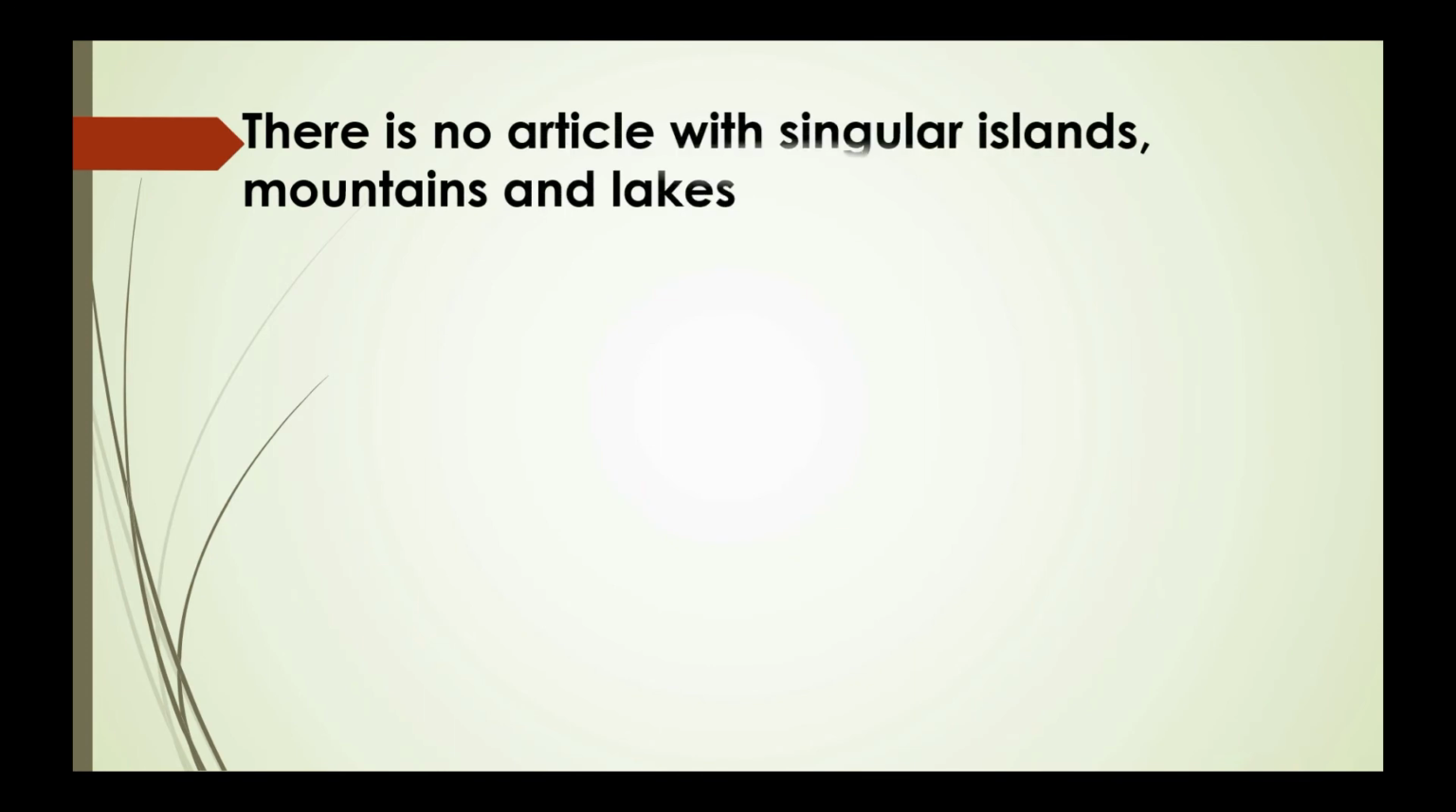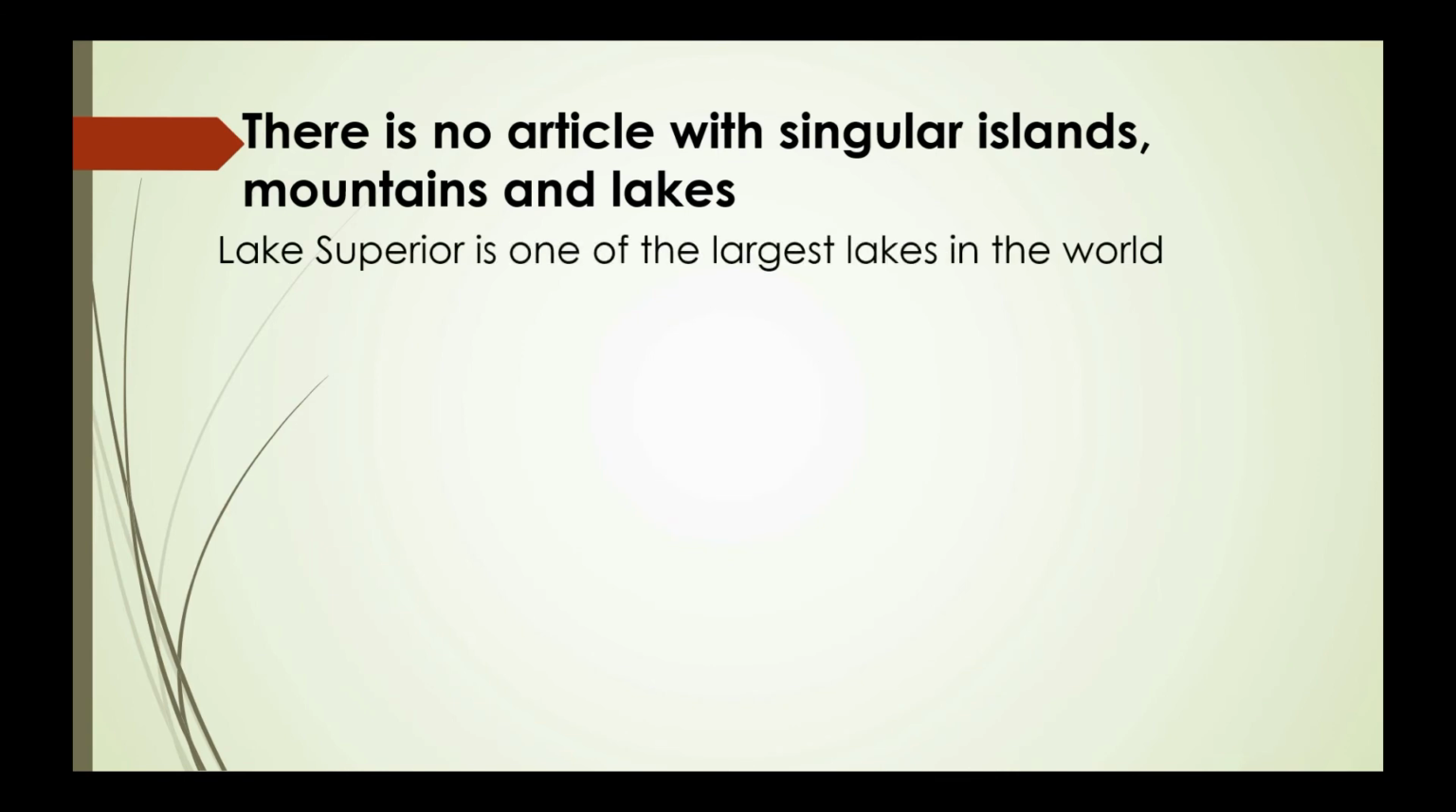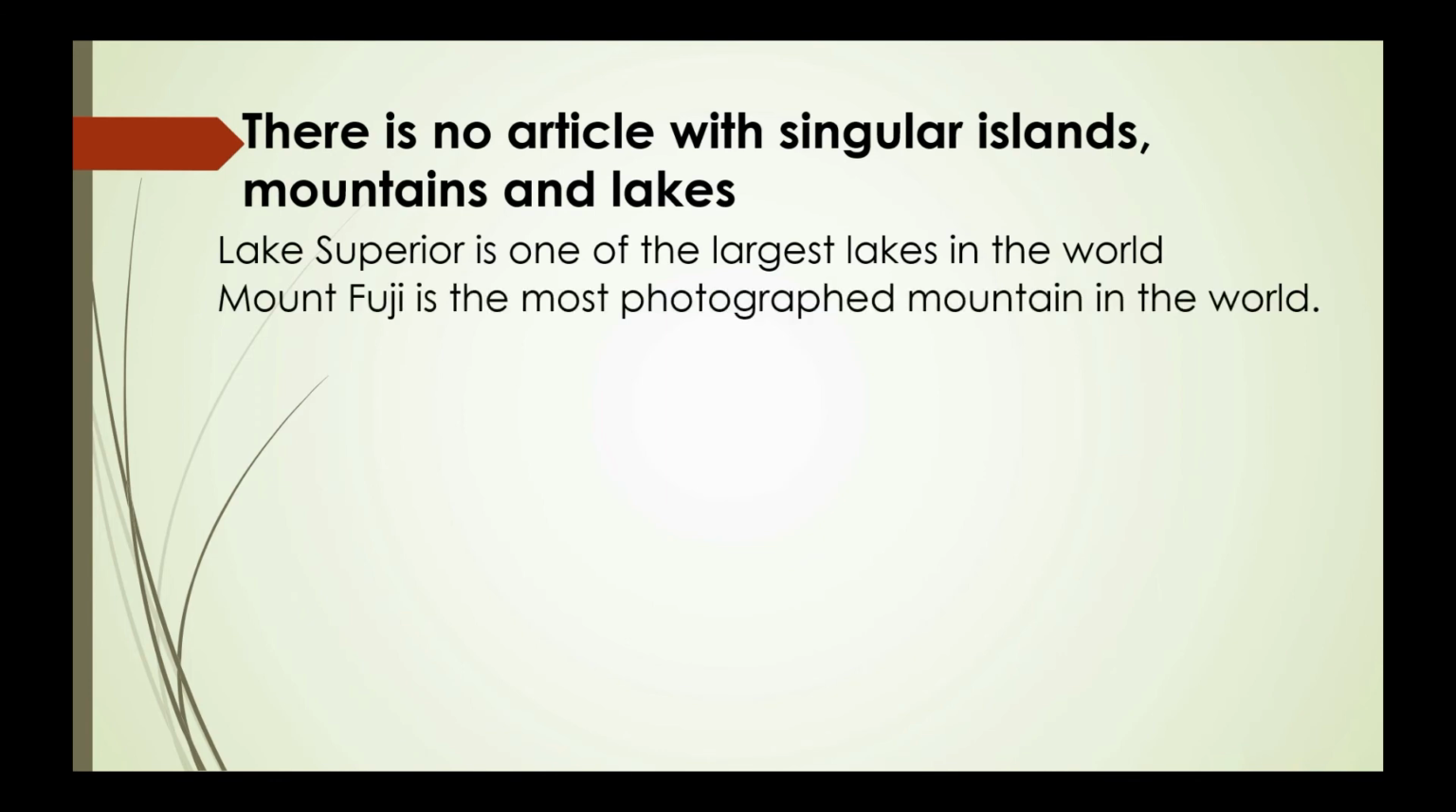There is no article with singular islands, mountains, and lakes. For example, Lake Superior is one of the largest lakes in the world. Mount Fuji is the most photographed mountain in the world. In the above examples, Lake Superior and Mount Fuji are singular, so no article is used before them.